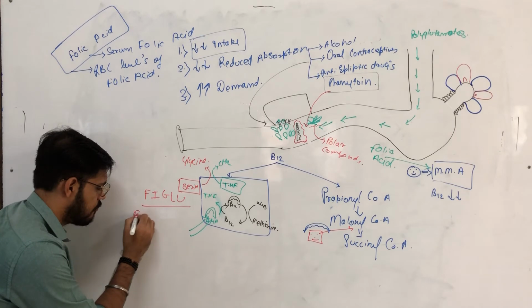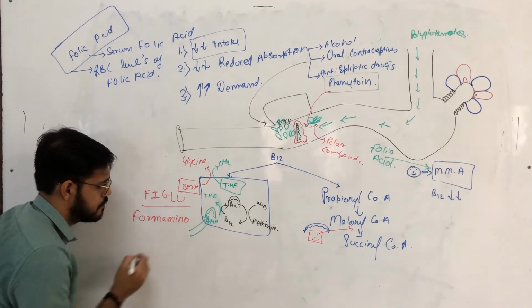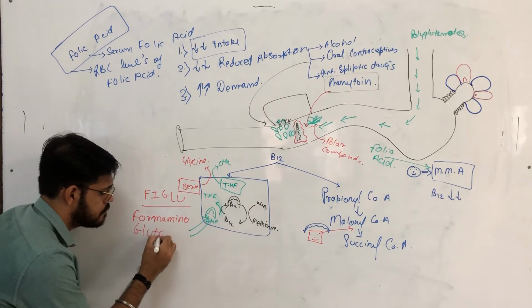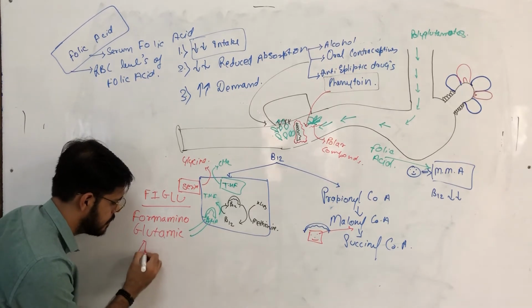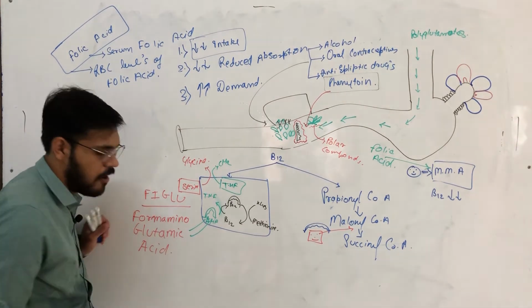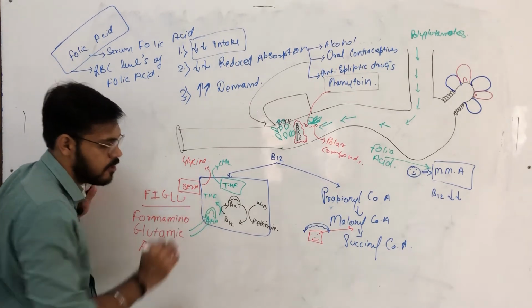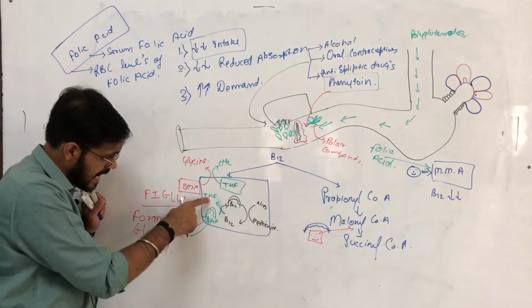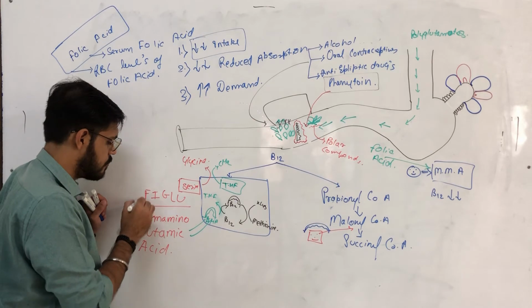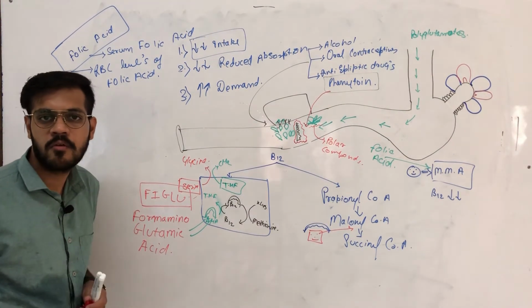FIGLU means formiminoglutamic acid. Now, if there is a folic acid deficiency, tetrahydrofolate will not be present. If tetrahydrofolate is not present, FIGLU will not be able to donate its one carbon atom.